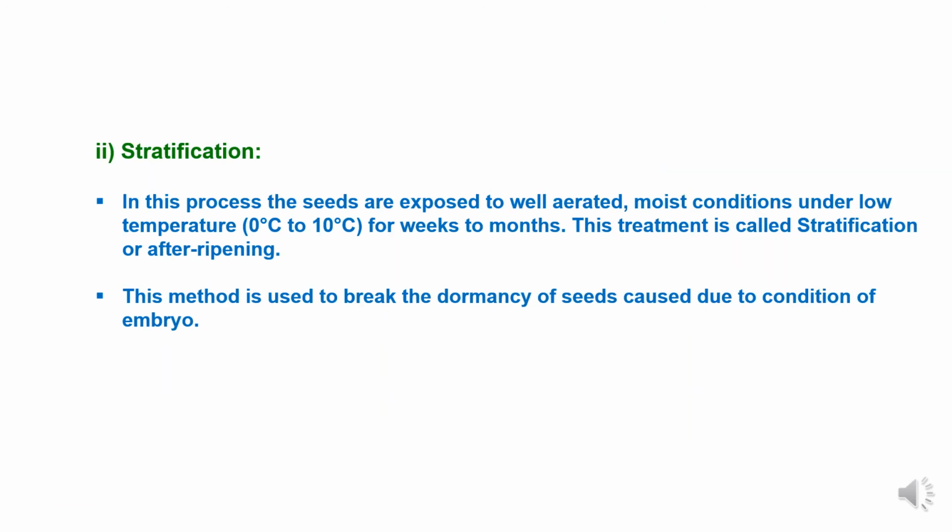Under artificial means, second method is stratification. In this process, the seeds are exposed to well aerated, moist conditions under low temperature from 0 to 10 degrees centigrade for weeks to months, and this treatment is called stratification or after ripening. This method is used to break the dormancy of seeds which is caused due to conditions of the embryo.